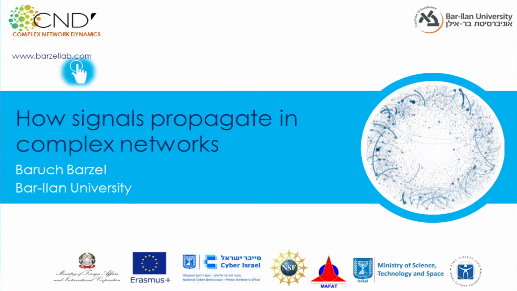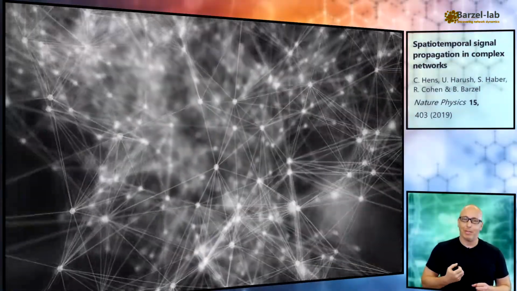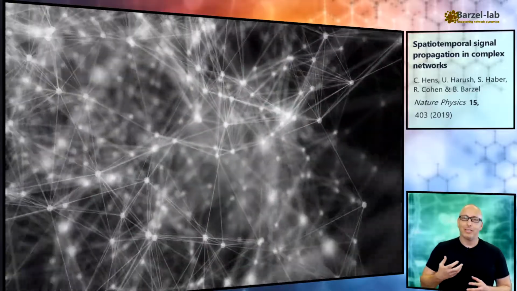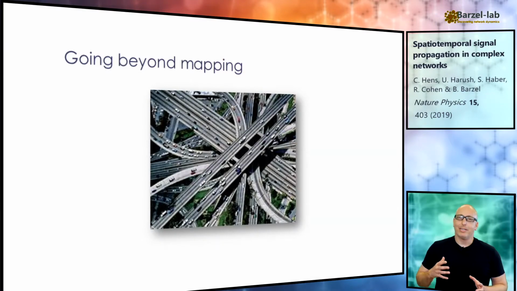For 20 years now, we've been mapping the structure of complex networks, and I believe it's fair to say that we now have a pretty good grip on their main structural characteristics. Therefore, the question that remains is how do we translate everything we know about network structure into predictions about their actual dynamic behavior? I like to think of the network as a static roadmap.